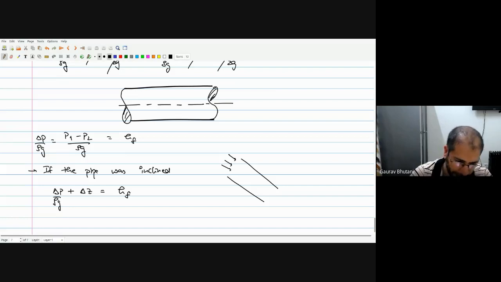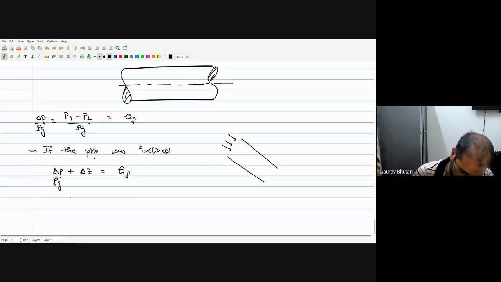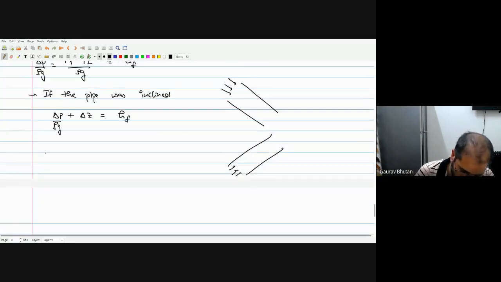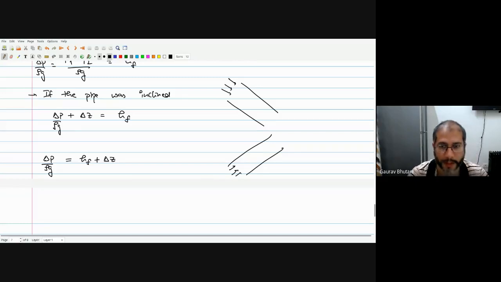If it was inclined the other way, let's say like this, and the flow was happening from bottom to top, in that case your pumping power has to compensate for the friction losses plus also the gravity, because you have to increase the energy of the fluid as well as compensate for the friction losses in the fluid. So in this case, you have delta P by rho g minus delta Z, or you can move the delta Z to the right hand side. So then you get this relation.